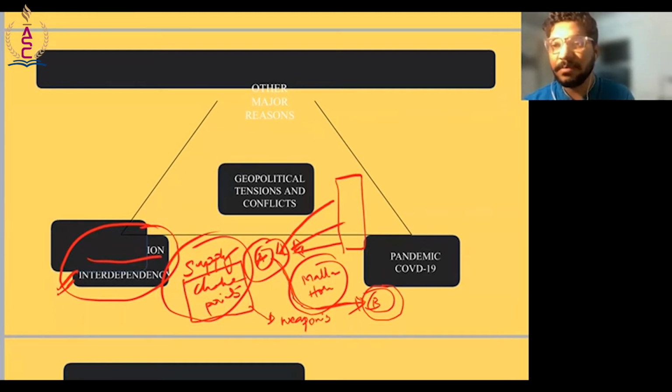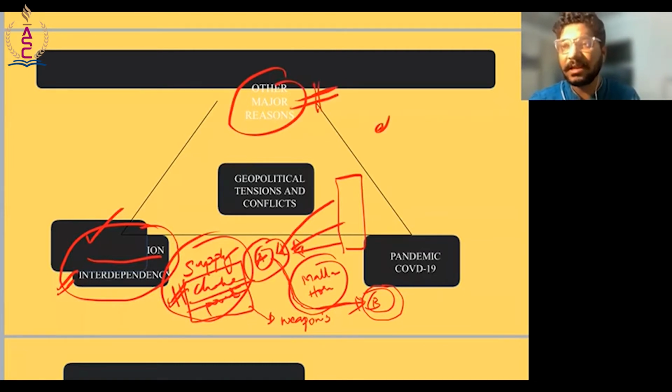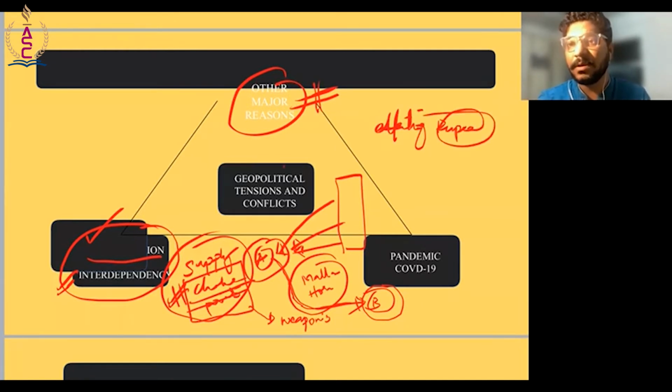And hence it would be termed as choke points because it could literally determine the trade volume. So all these reasons could be affecting the rupee. Now, political tensions and conflicts.